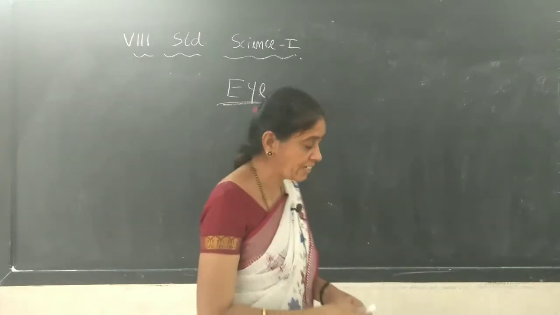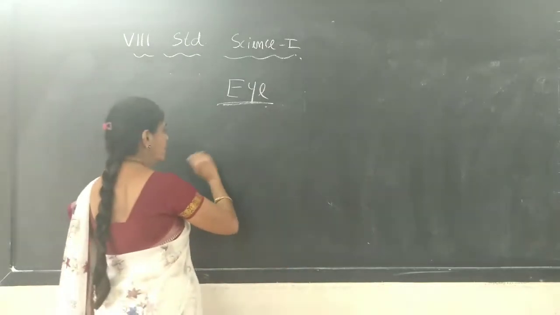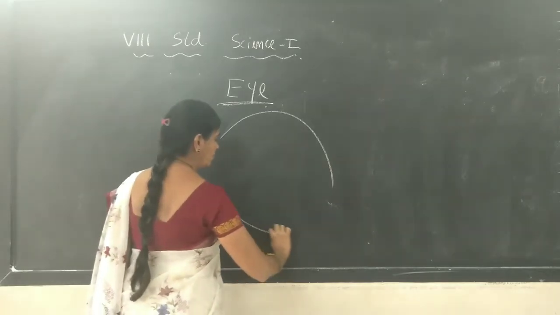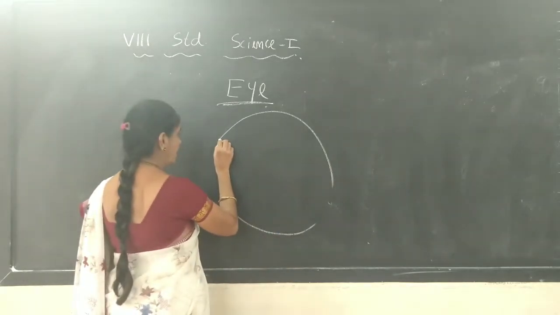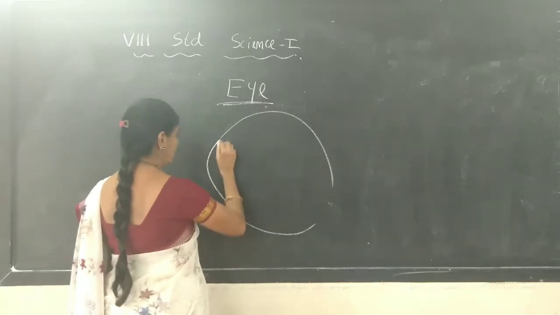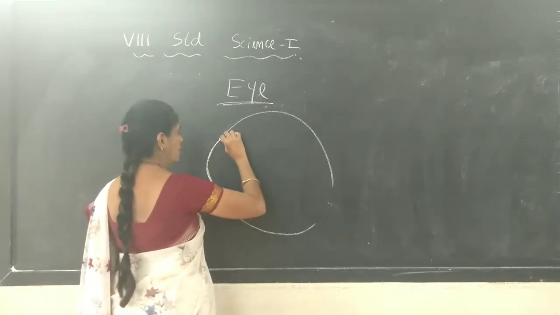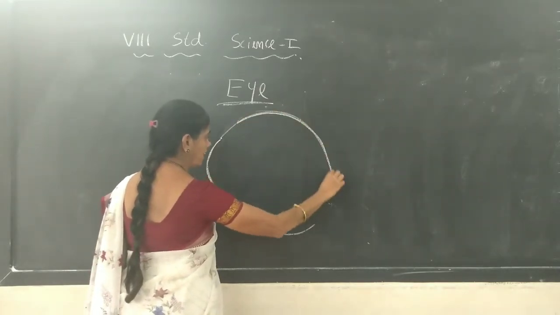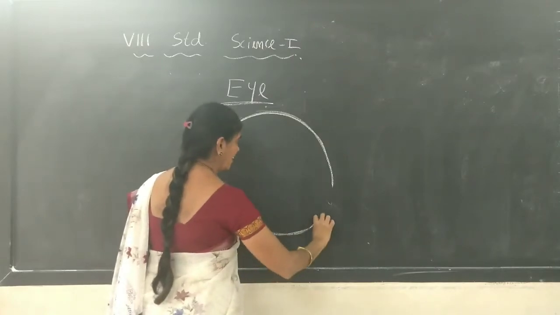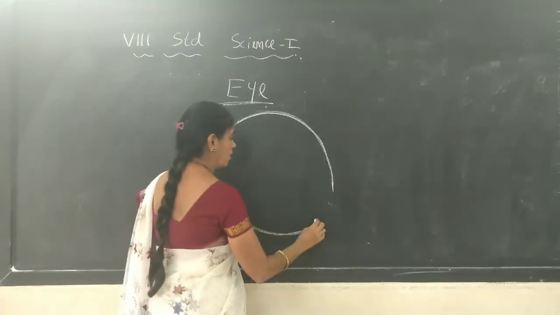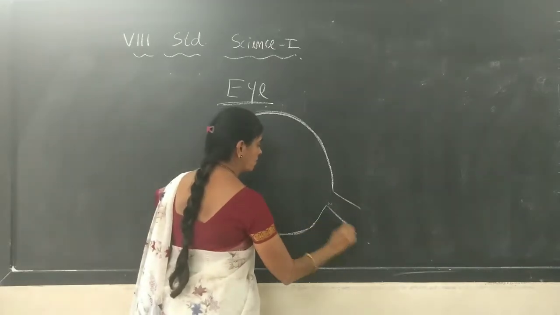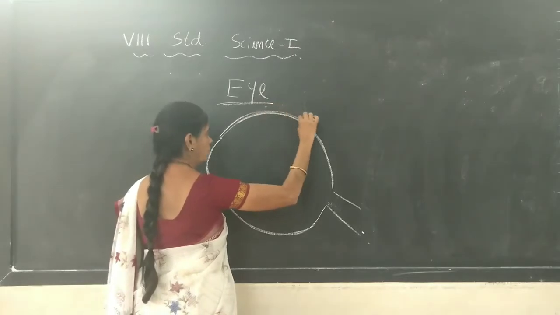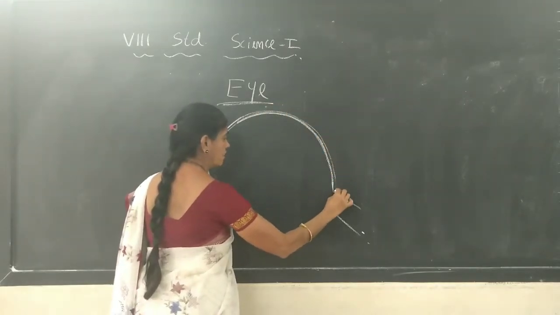Or I will show the diagram, a rough diagram I will do. This is the front part. If you see the eye structure here, like a ball, and here the front part. Okay, this is the front part. This much part is the part which is behind. We cannot see this one. It is like a ball-like sphere, and it is made up of some muscles. This structure.